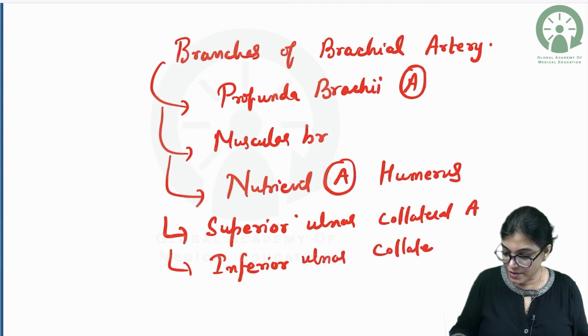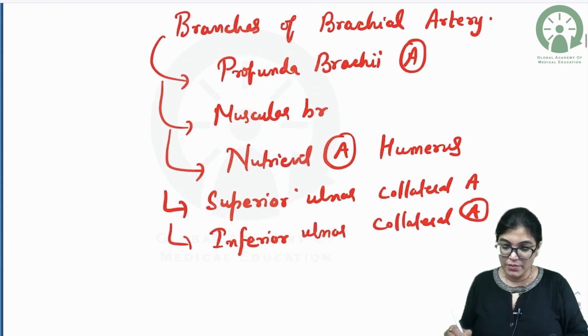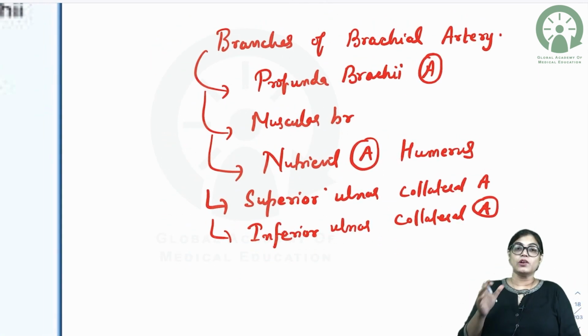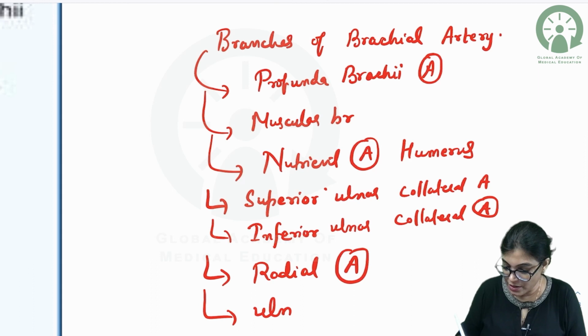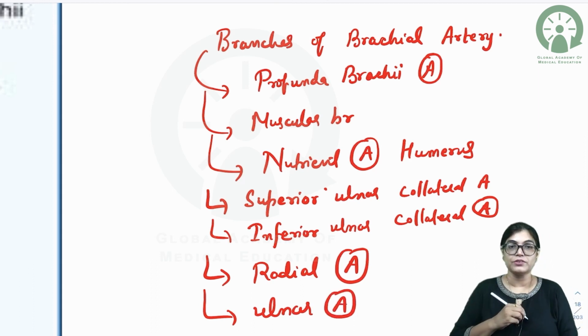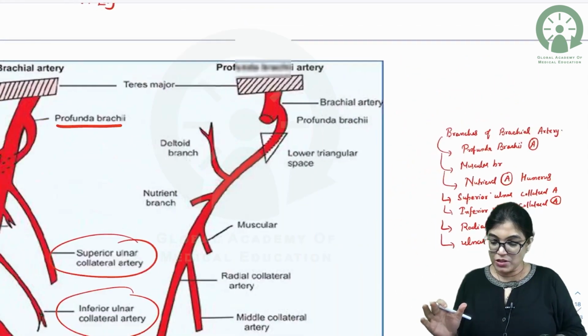And it gives two terminal branches. Which are the terminal branches? The division takes place at the level of the neck of the radius. The two terminal branches are the radial artery and the ulnar artery. These are the two terminal branches, radial and ulnar artery. So, done with the branches of the brachial artery.